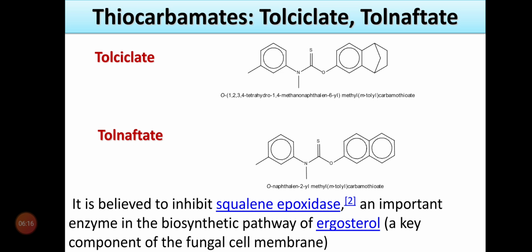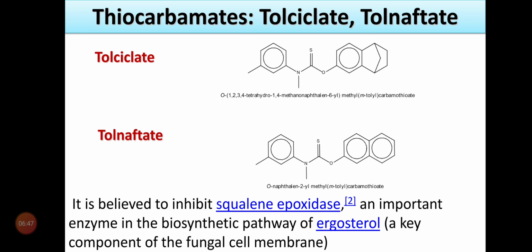Thiocarbamates. Examples that come under this class are tolcyclate and tolnaftate. Thiocarbamate has the group N-C=S-O. The carbamates are of two types, S-carbamates and O-carbamates. S-carbamates means thiocarbamates, and the two drugs that come under this class are tolcyclate and tolnaftate.